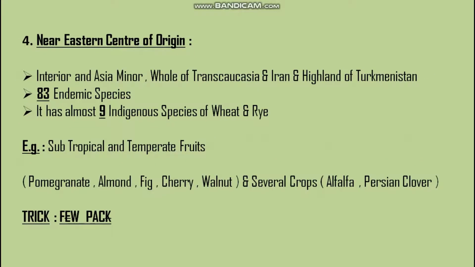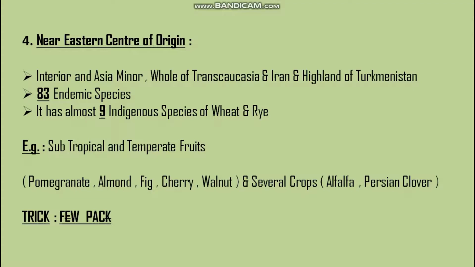Next, fourth center is Near Eastern Center of Origin. It includes interior of Asia Minor, whole of Transcaucasia and Iran, and highland of Turkmenistan. It includes 83 endemic species. It has almost 9 indigenous species of wheat and rye. So the examples of some fruits which are in subtropical and temperate regions are pomegranate, almond, fig, cherry and walnut, and several crops such as alfalfa and Persian clover.